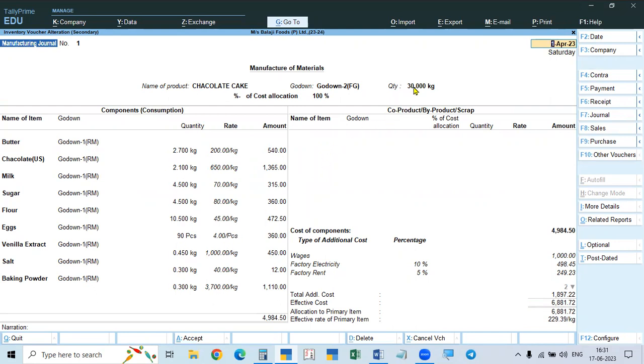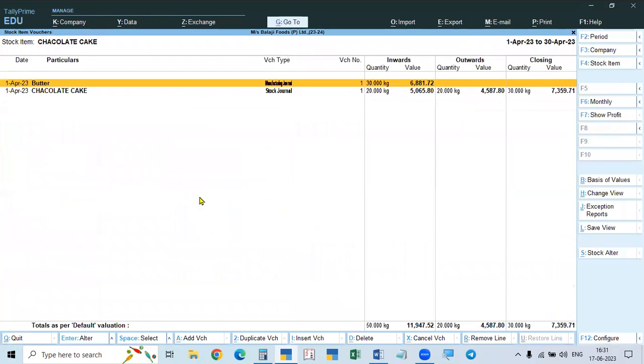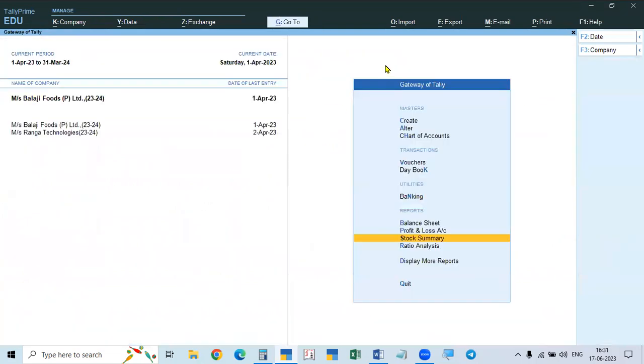But here, calculating for 30 kgs into 90 grams: 30 kgs into 90 grams, 2700 divided by 1000, 2.7 kg. Like that you have to calculate. It will be a problem and you may commit mistakes. That's why everyone will make it only through the bill of material.